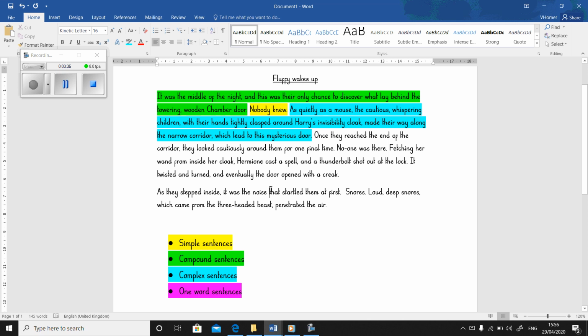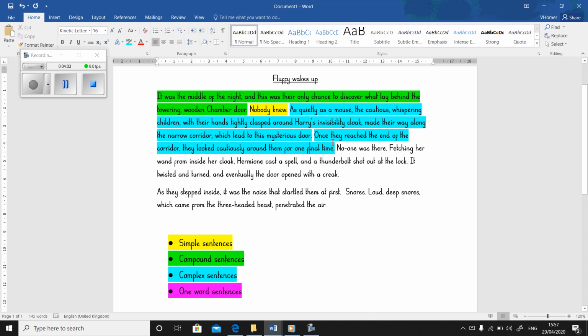Next sentence: once they reached the end of the corridor, they looked cautiously around them for one final time. Once is a subordinating conjunction, so I have used another complex sentence. Now it's okay to have the same types of sentences following on from each other, but then I wouldn't want, say, perhaps 4 or 5 of the same sentences.